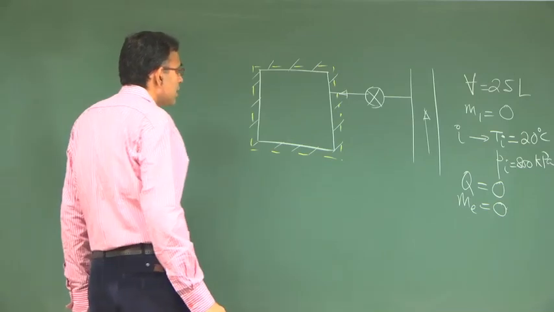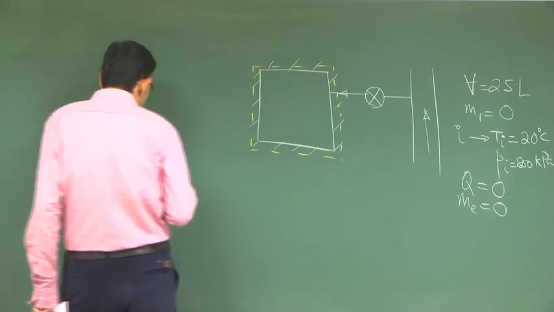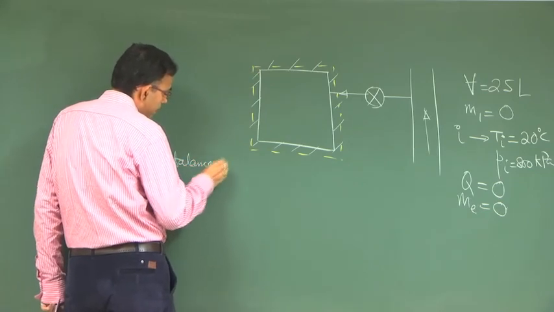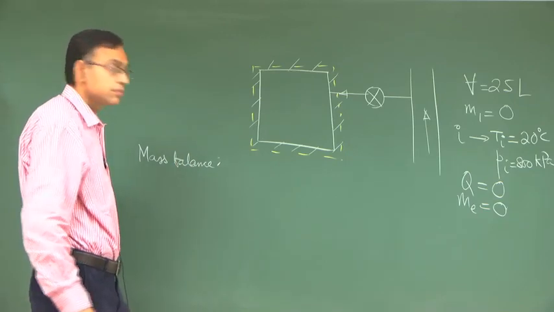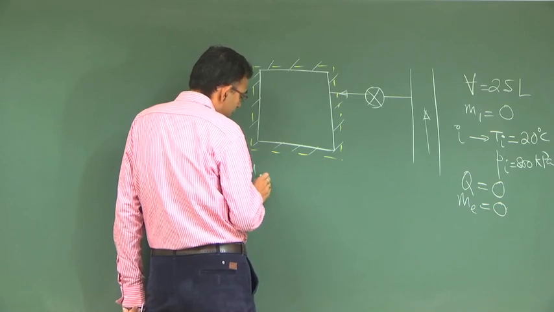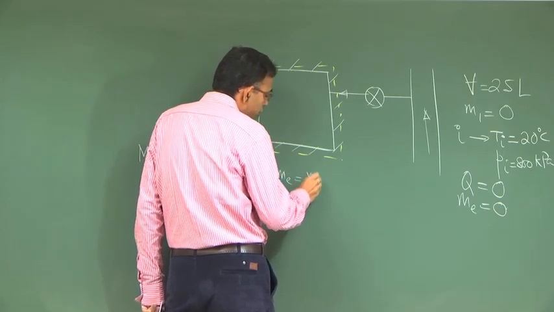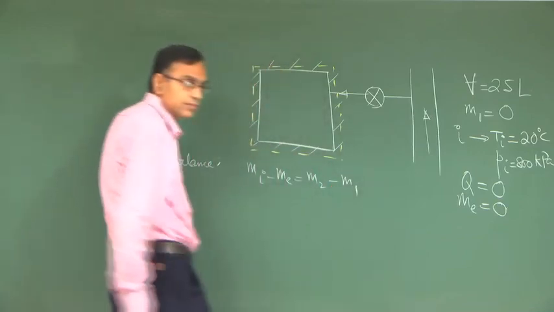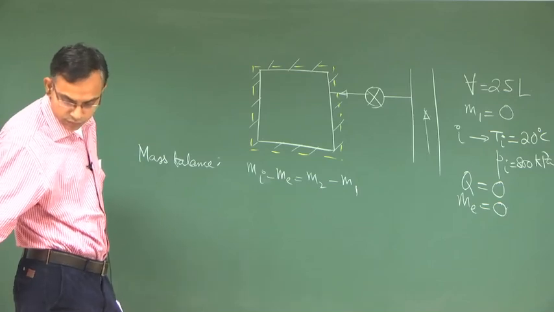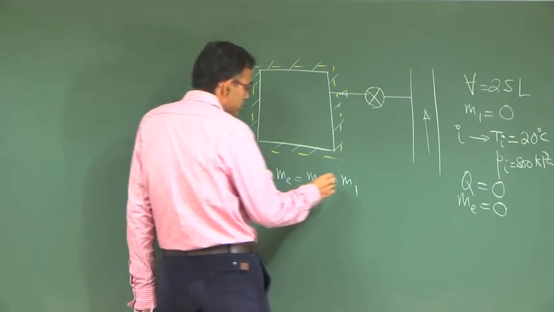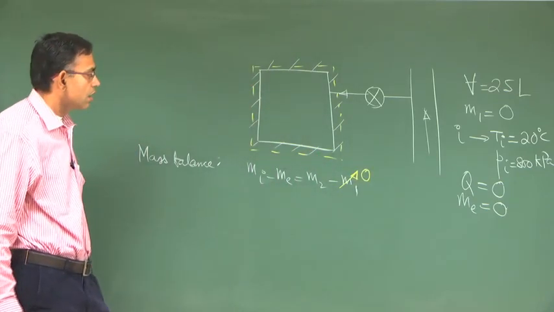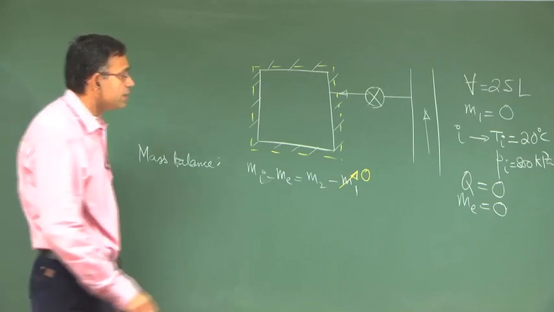So, let us write the mass balance. Mi minus Me is equal to M2 minus M1. Here M1 is 0 and Me is 0.